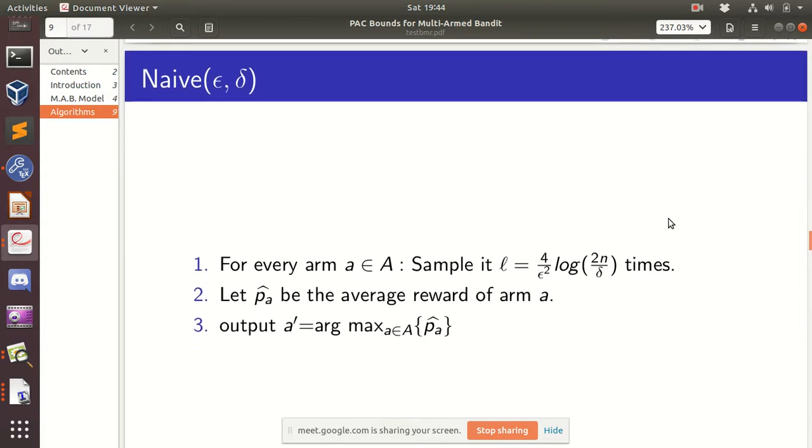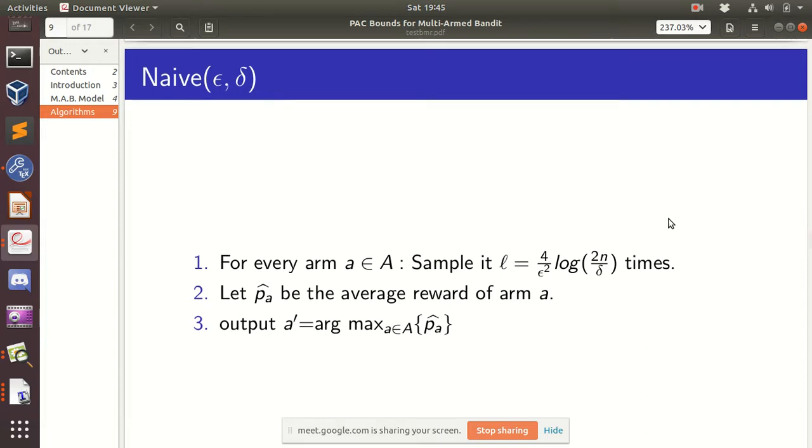First we'll look at a very naive algorithm, to give you the flavor of what's going on, and then we'll proceed to the best possible algorithm in this setting. What we can do is take each arm in A and sample it this many times: 4 by epsilon square log 2n by delta. We observe the empirical value of each arm, and then we just output the arm which has the maximum empirical value. So this is one simple algorithm in this setting.